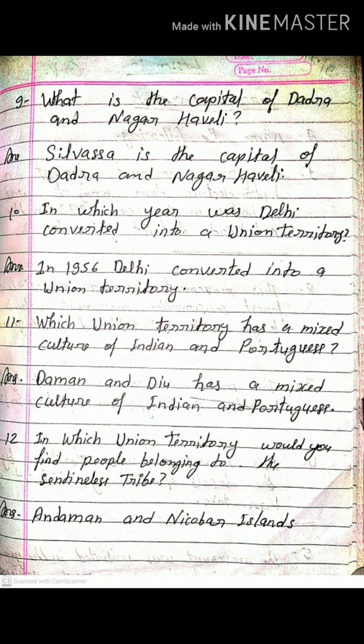Question number 12 and last. In which union territory would you find people belonging to the Sentinelese tribe? This tribe is very aggressive. Answer: Andaman and Nicobar Islands. You have to write this homework in your copy in a proper way.